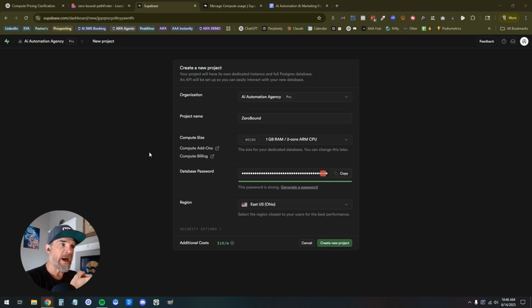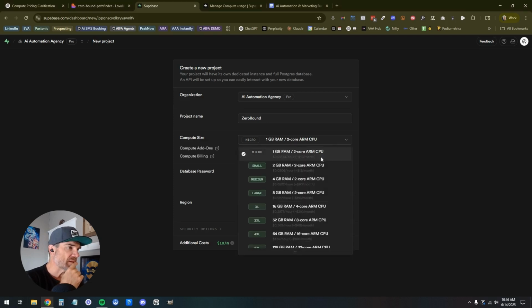On top of that, you have to factor in compute size. And so here's what I'm seeing right here. So this is like how much RAM do you need? This is a light app. Like it's not going to take much. I'm going to go on the lowest one. So to run this database, it's going to cost me like another $10 a month.